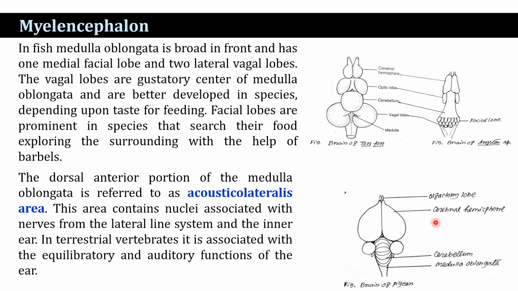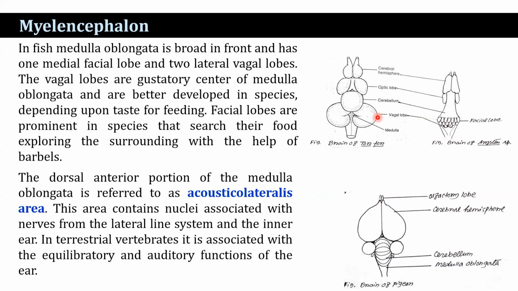In fish, the medulla oblongata is broad in front and has one medial facial lobe. You see the facial lobe, and here the vagal lobes. The vagal lobes are just at the center of the medulla oblongata and are better developed in some species, depending upon their taste for feeding.